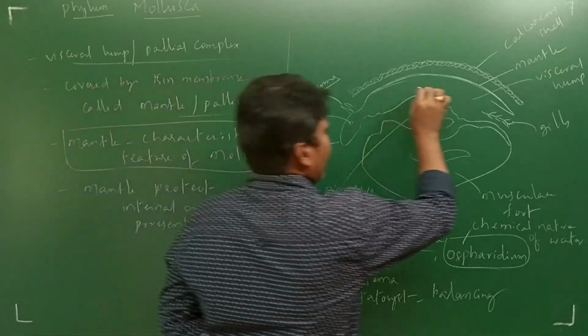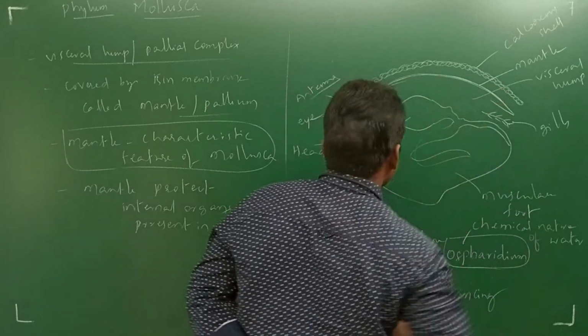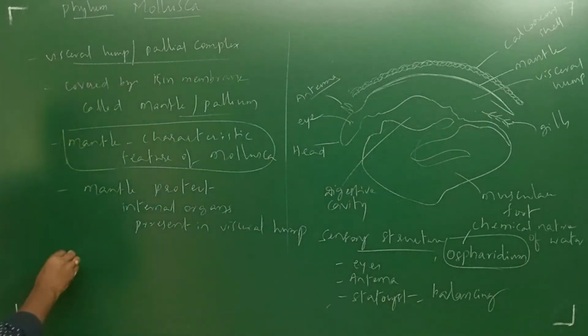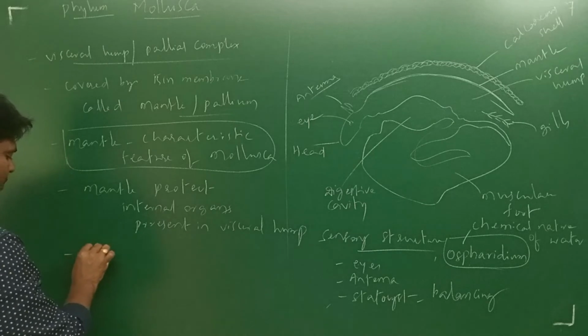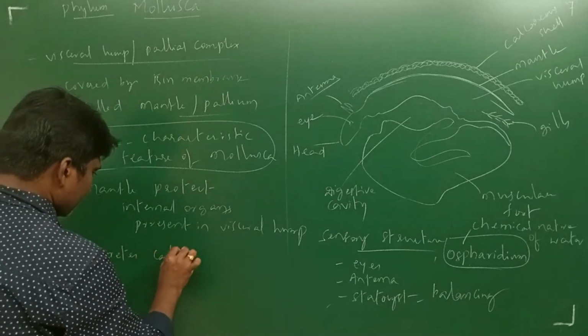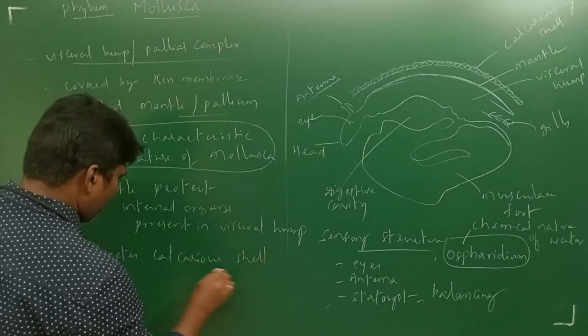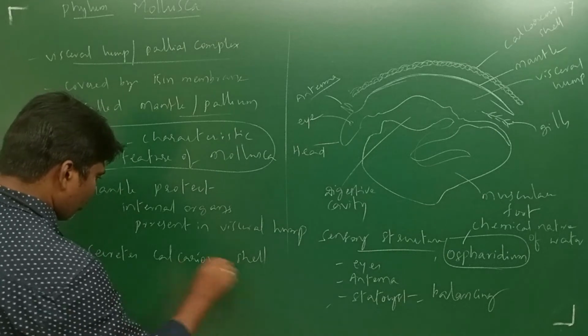Whatever the internal organs, the digestive cavity and so on, are protected by this mantle. This mantle also secretes the calcareous shell, which is formed by calcium carbonate.